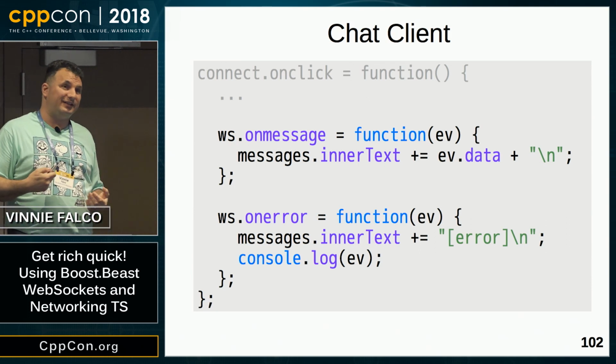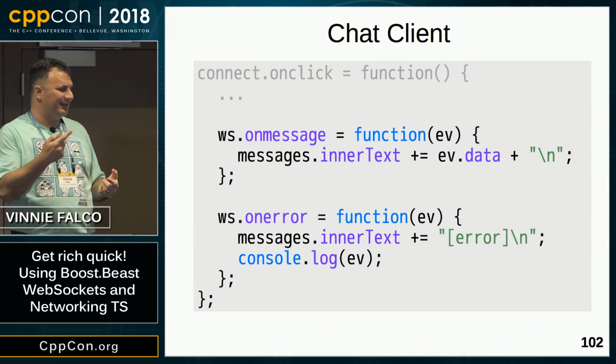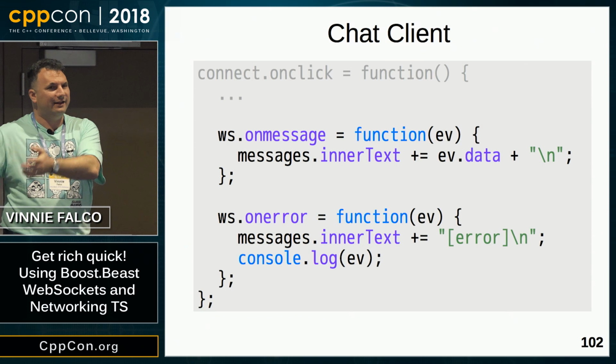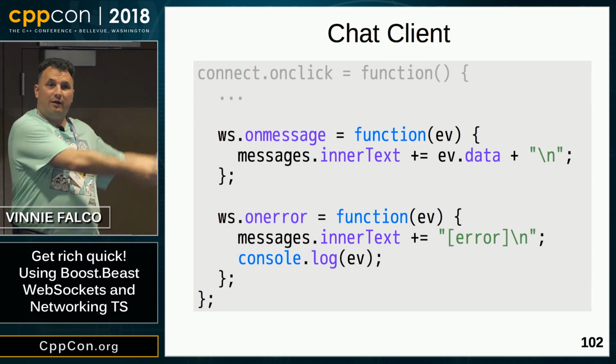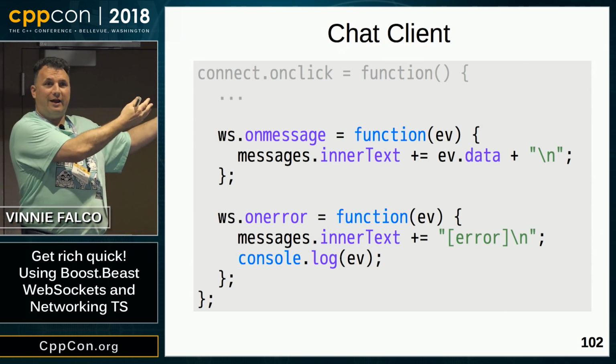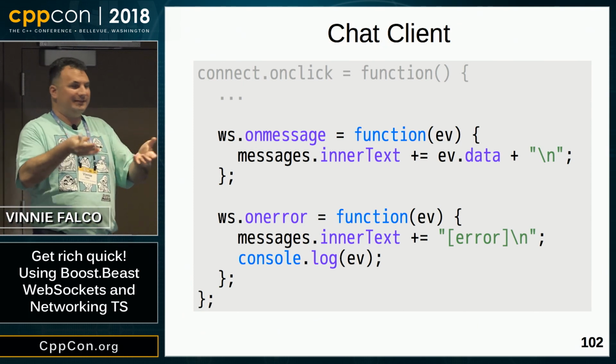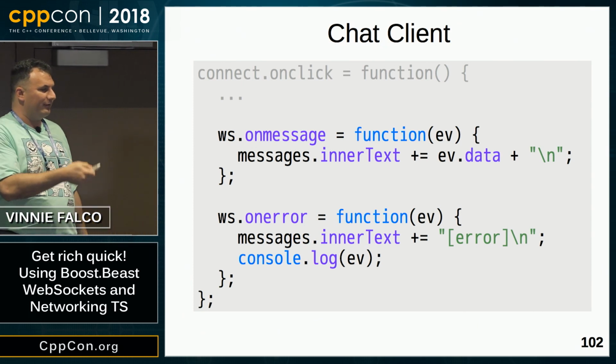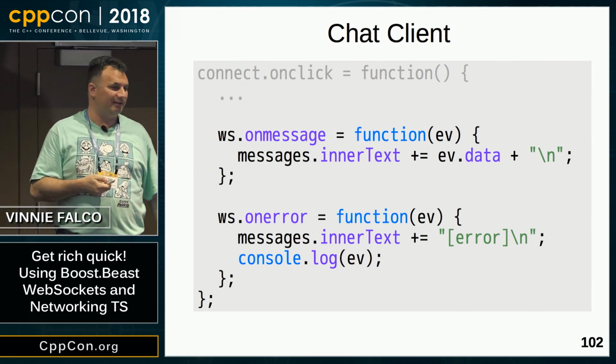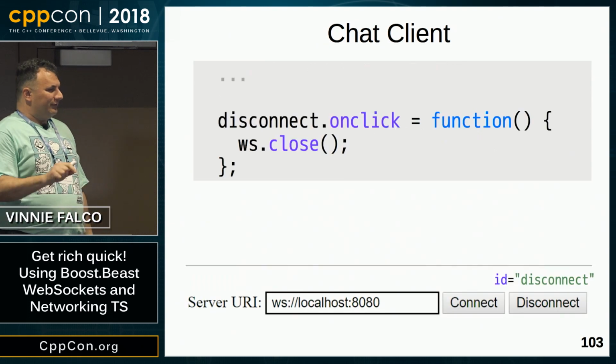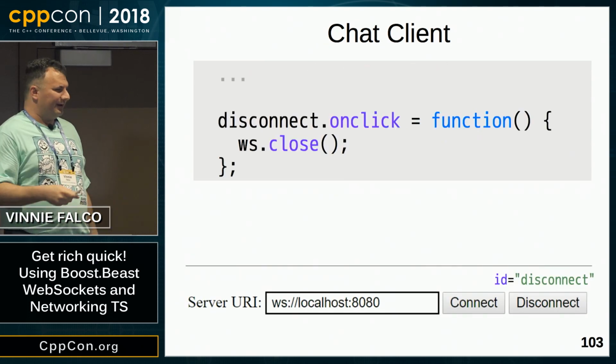And then onMessage gets called when we receive a WebSocket message. That's what the server sends the client in that broadcast that you saw. All we're doing is just appending the contents of the WebSocket message into the control and then putting a carriage return at the end of it. So that's how you're going to see the messages that come up. If there's an error, hopefully we won't ever see that. I've never seen it. And then if you disconnect, we close the WebSocket connection.